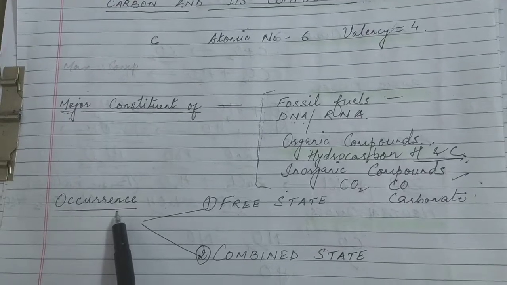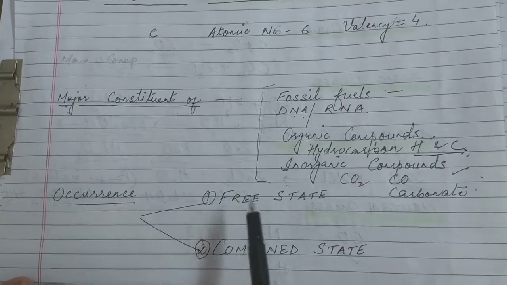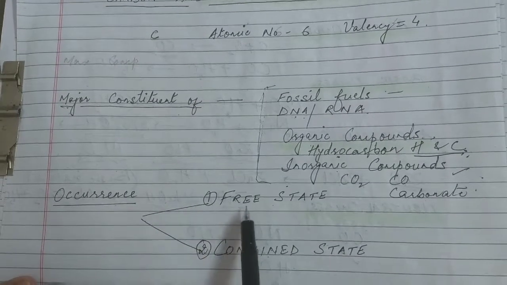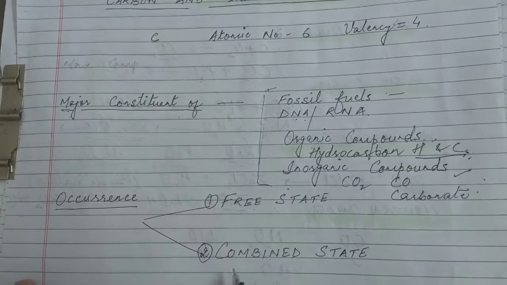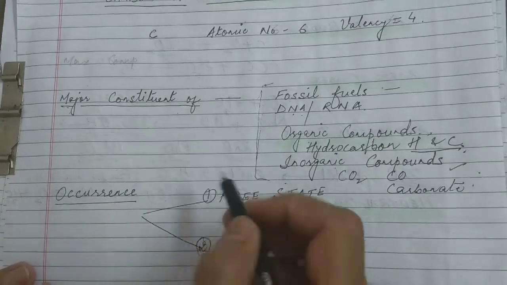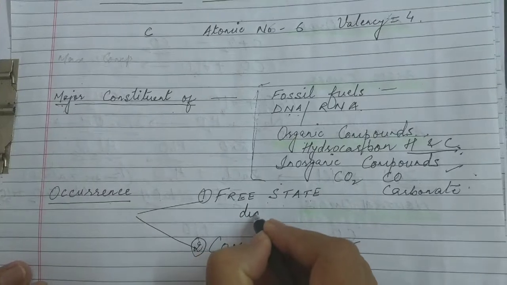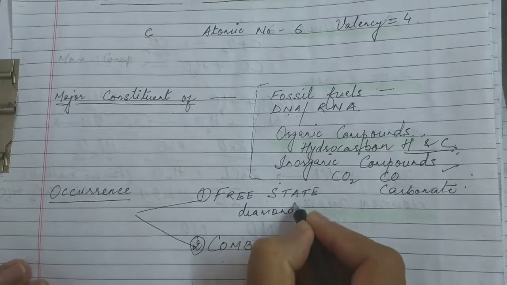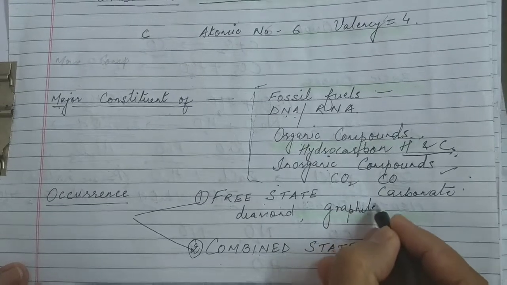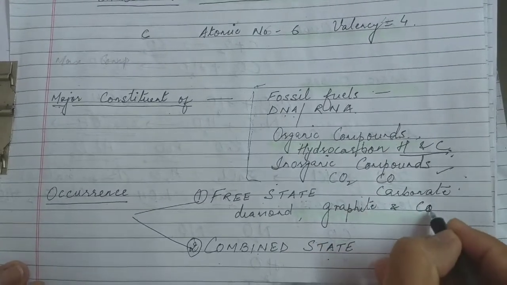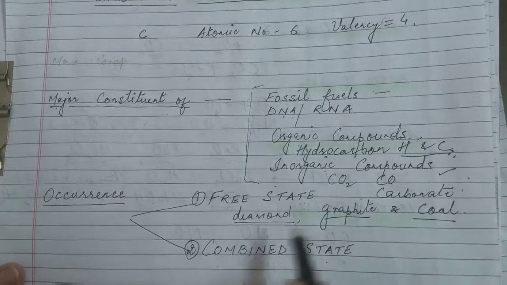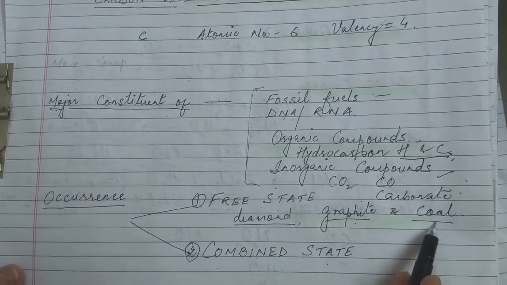Coming to the next heading, occurrence. Now in nature carbon is found in free as well as combined state. So I have divided it under two categories: occurrence of carbon in the free state, and the second one is the combined state. Free state carbon is present in diamond, graphite and coal. So these are the three free states of carbon.